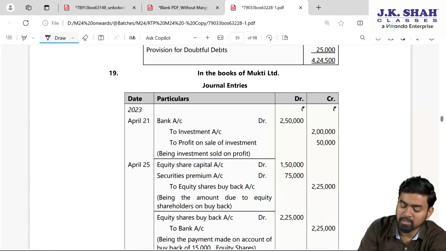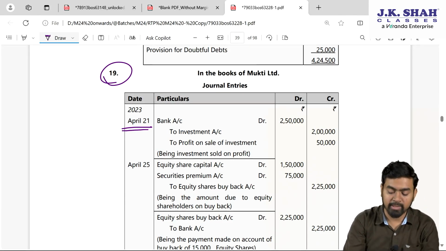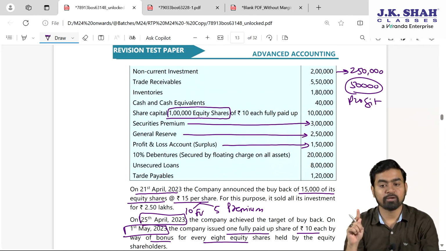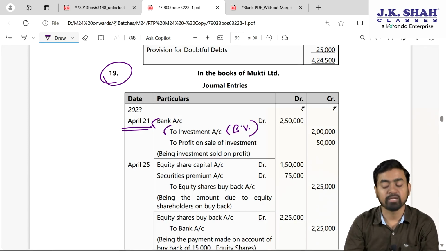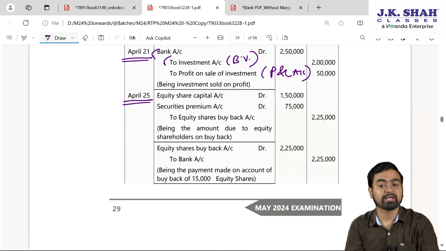Question number 19. Now first entry on 21st of April 2023, that is investment sold. Fine. So investment 2 lakh rupees sold for 2 lakh 50. So bank account debit 2 lakh 50. Investment goes out with the book value, and there is profit. This profit will be transferred to profit and loss account. Fine. Done. Now on 25th April, buyback target achieved.